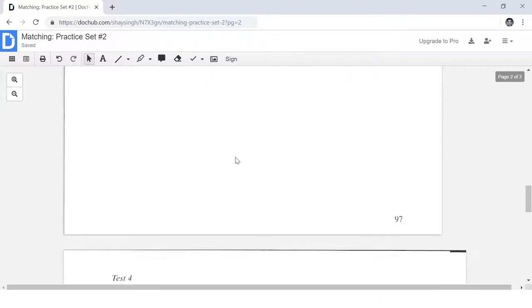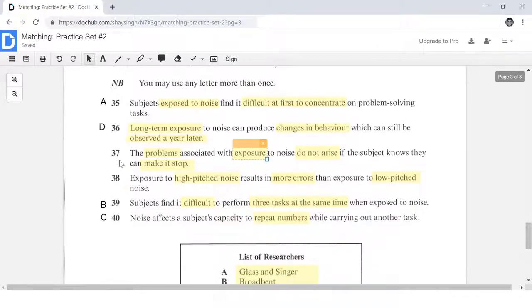okay, I don't see much about that because we are looking mainly for these keywords. I'm looking for problems with exposure and how these problems do not arise. That's the main thing I want to focus on, how problems do not arise. And when do they not arise? They do not arise when the subject knows that they can make it stop. So that's what I'm looking for with number 37. And then I'm also looking for the keywords high-pitched and low-pitched.